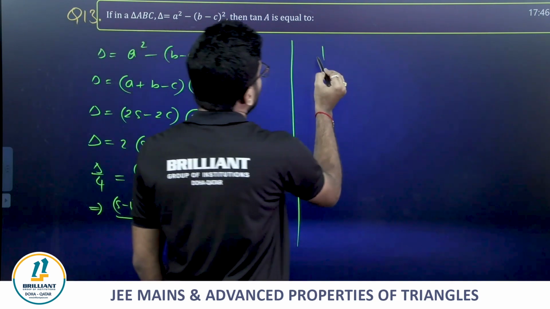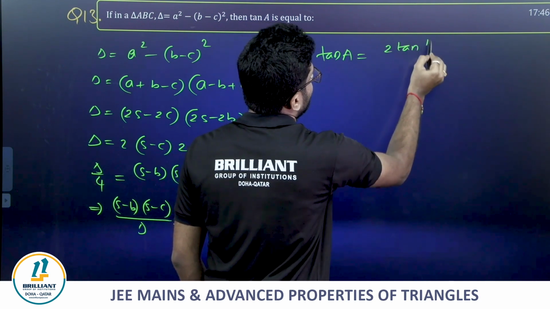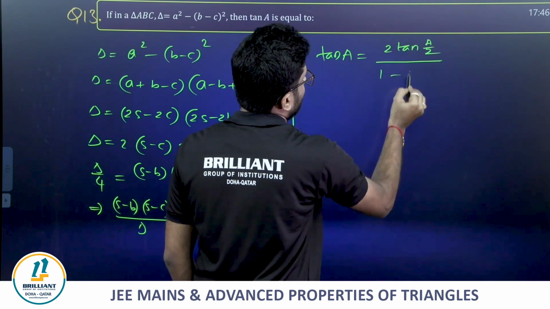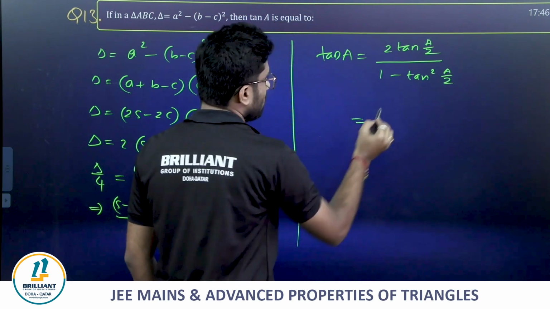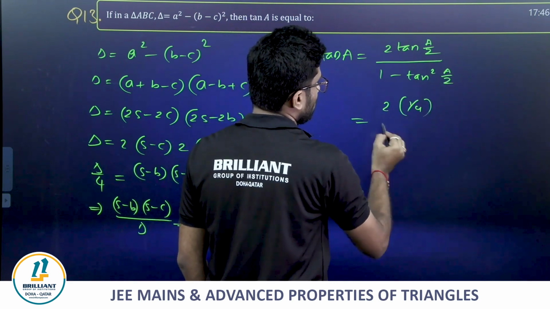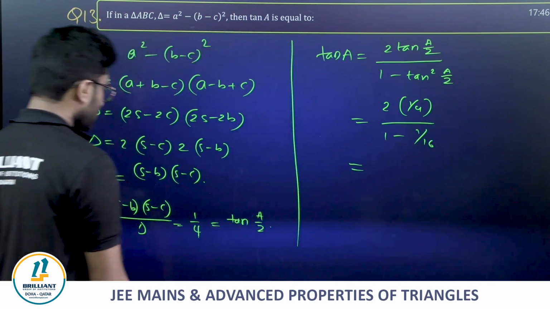Tan A. Tan A is equal to, we know by using half angle, 2 tan A by 2 divided by 1 minus tan square A by 2. Just by substituting you will get it. 2 times 1 by 4 minus 1 by 16. Correct?